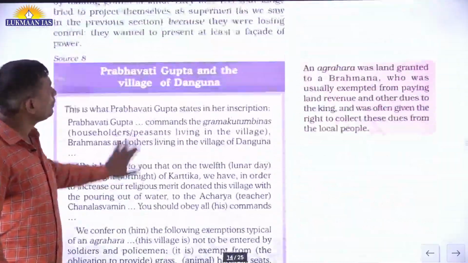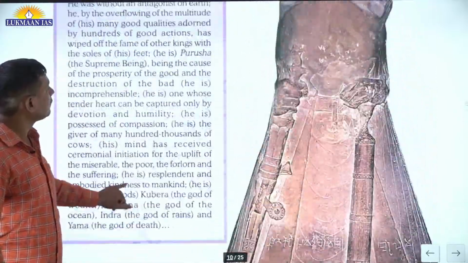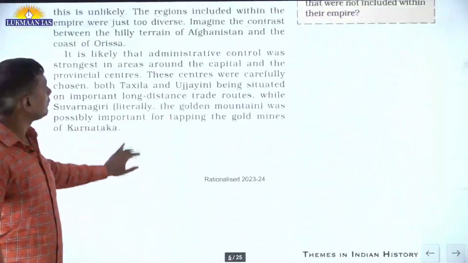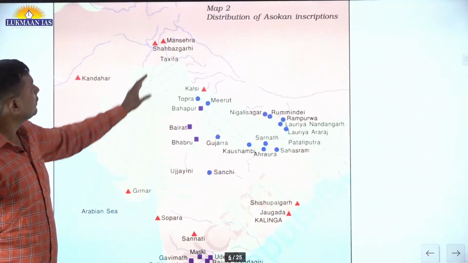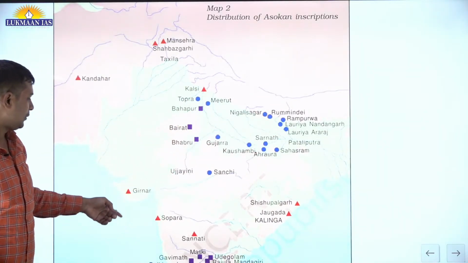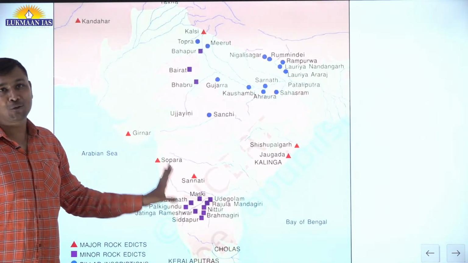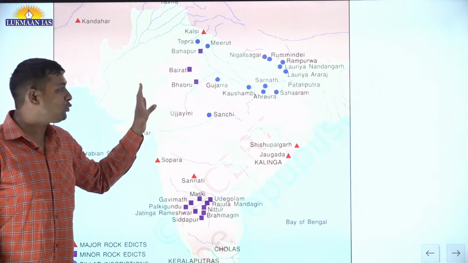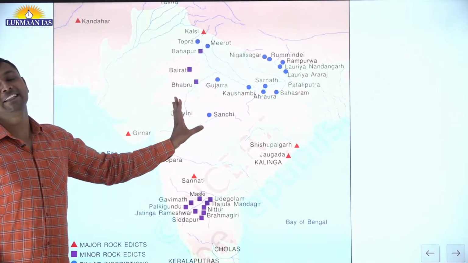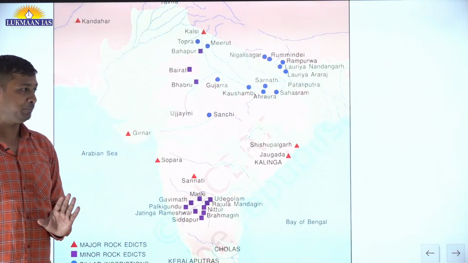See, the distribution of Ashokan inscriptions, everything has been given. So for the past 2 years, from this single chapter only, 2 maps are given, and they have been framing map-based questions from this chapter only.